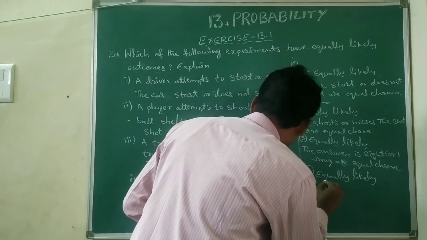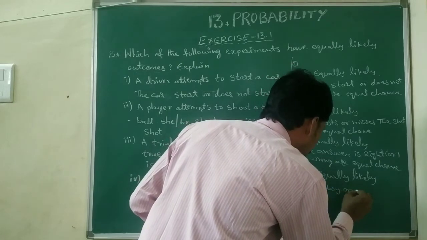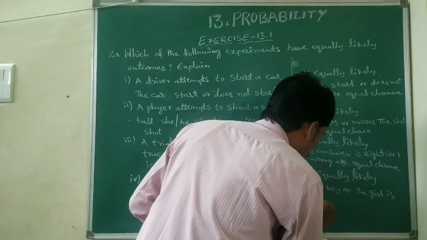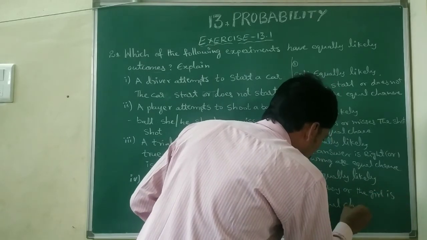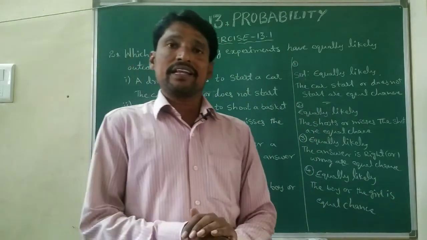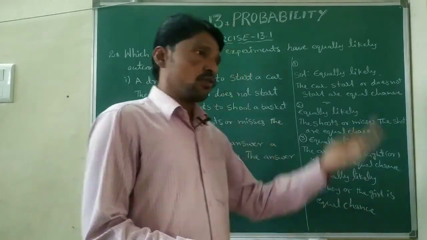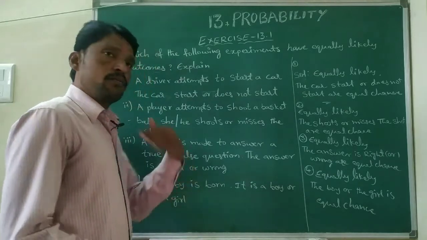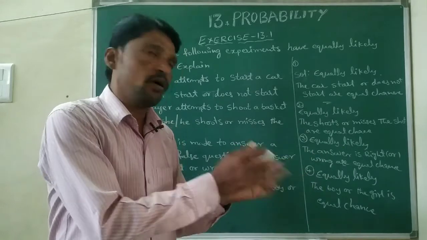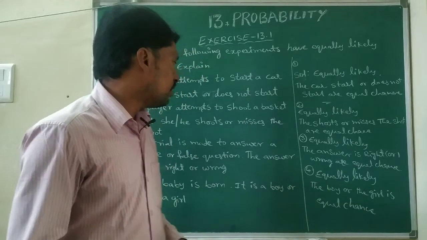The baby, the boy or the girl, is equal chance. Both we are getting equal chance. So equal chance means that is equally likely. We don't know whether the baby born is boy or girl; maybe boy or girl. So both are equal chance or not? So that's why it is equally likely.